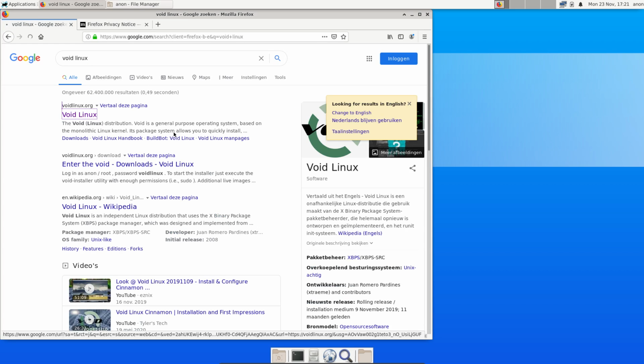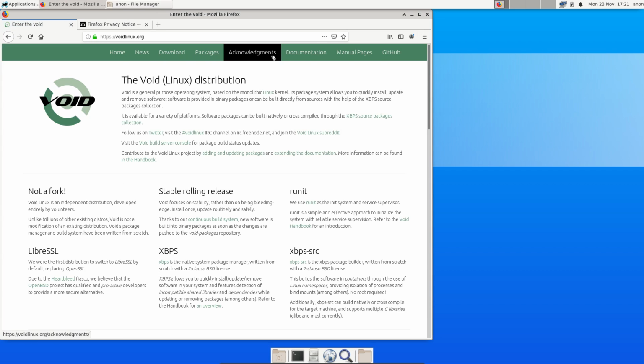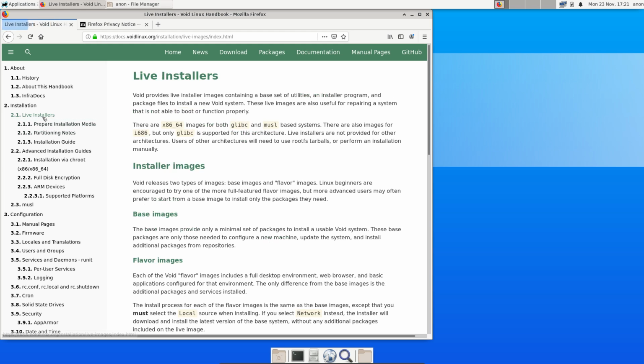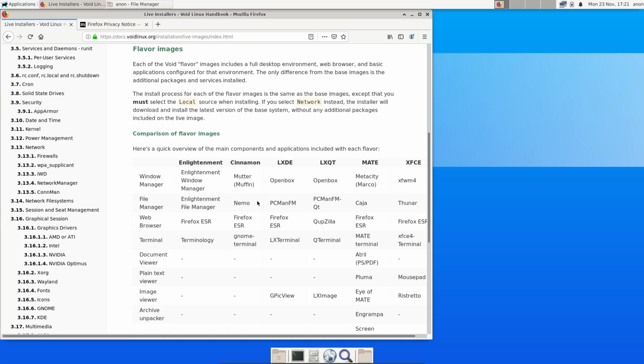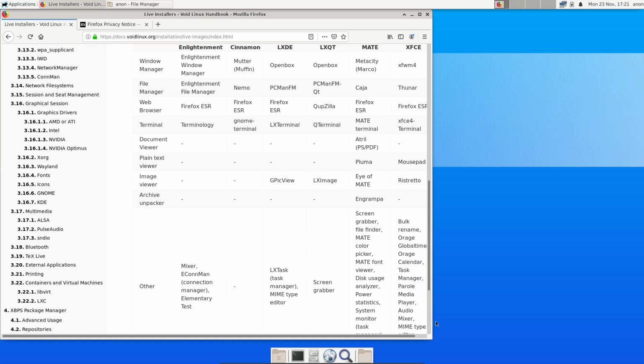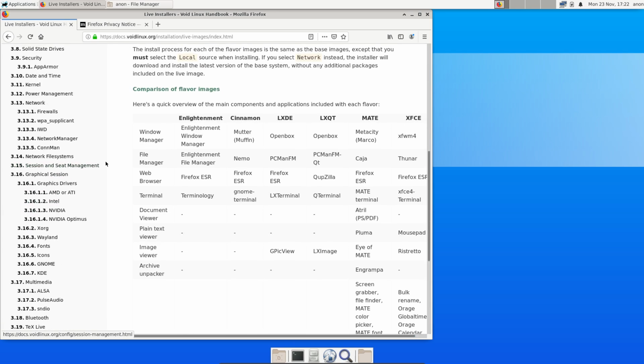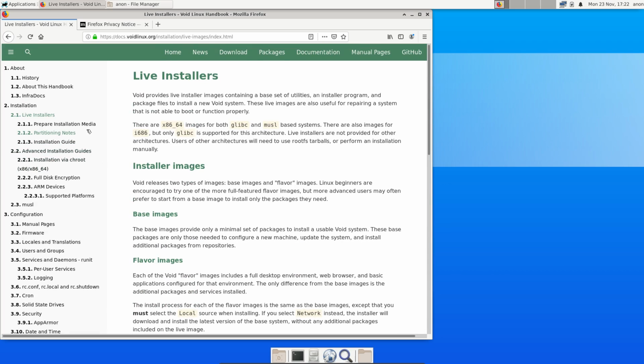Okay, go. Download, packages, now in documentation, live installers, window managers. Actually good to read a little bit about all the specific things, right? Mutter is there, Nemo is there, and then OpenBox, PCManFM-Qt they've called, and then Caja as file manager. Gives you a nice overview of all the particular applications that the desktops have, but of course we know that we want to get it installed.